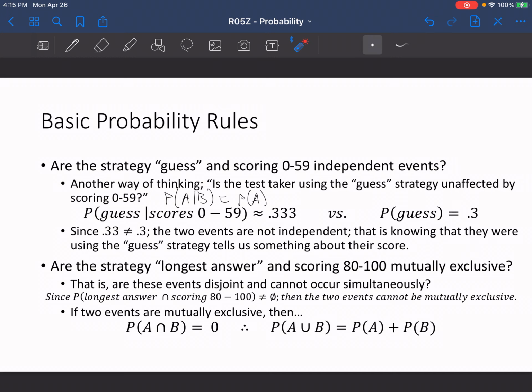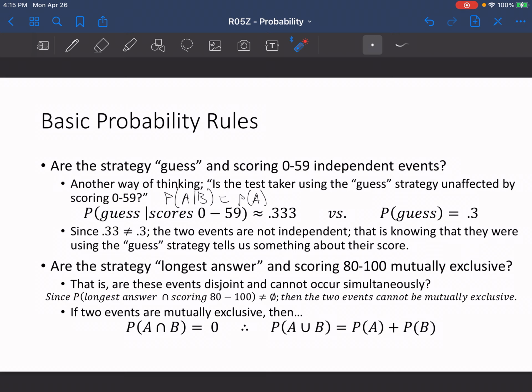Okay. Then if we want to find out whether something's mutually exclusive, we could ask, are the strategy longest answer and scoring 80 to 100 mutually exclusive in this case? That is, are these events disjoint and cannot occur simultaneously?